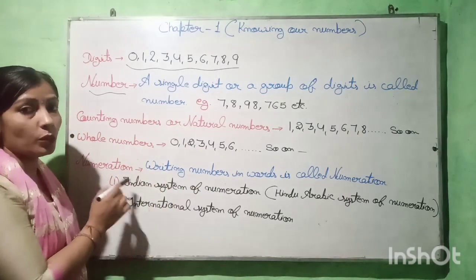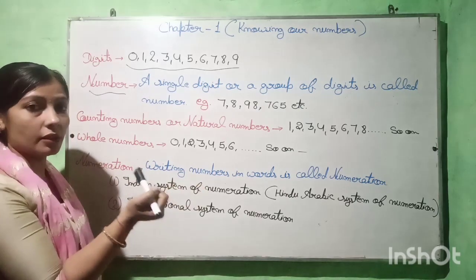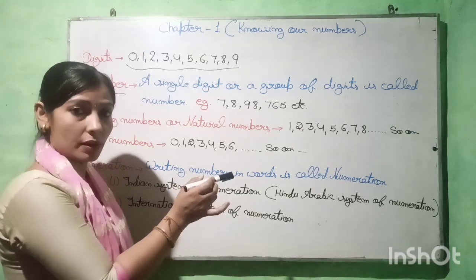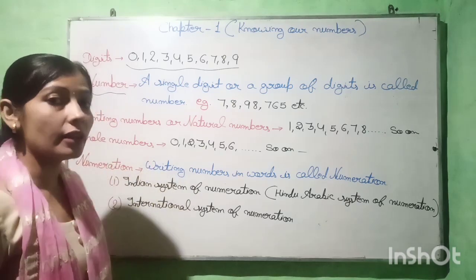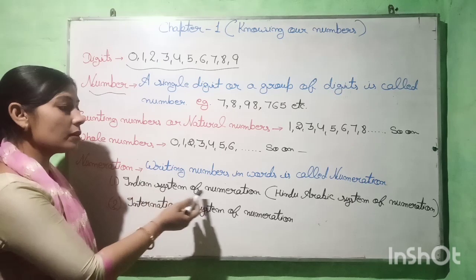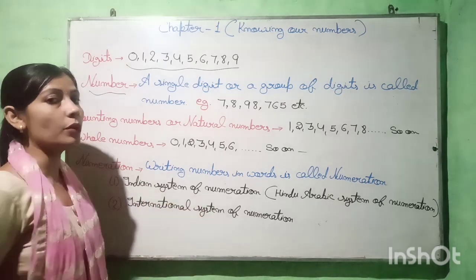And next is numeration. What is the meaning of numeration? Writing numbers in words is called numeration. And there are two systems of numeration. First is the Indian system of numeration and next is the international system of numeration.